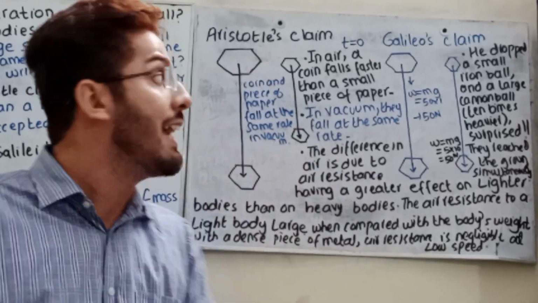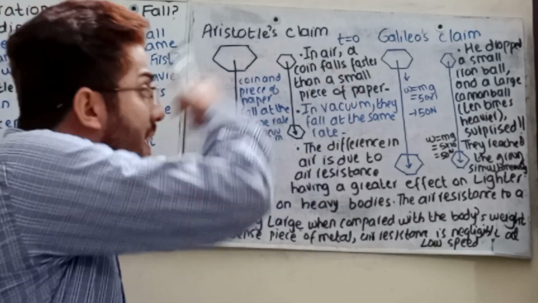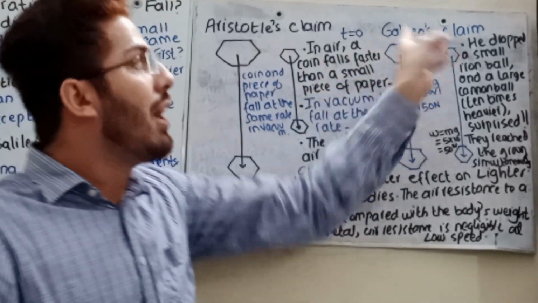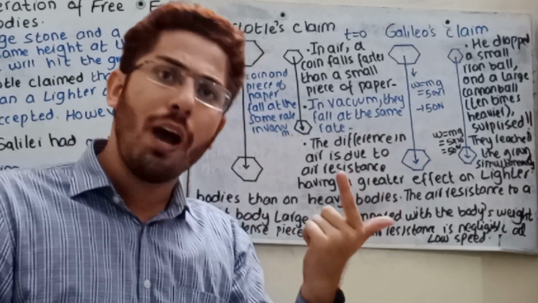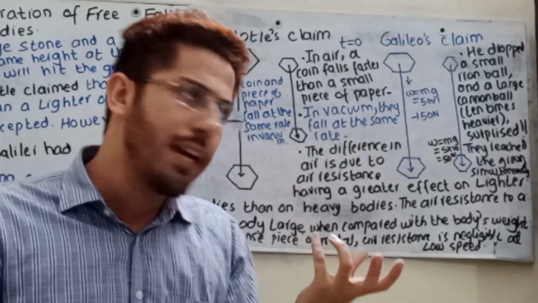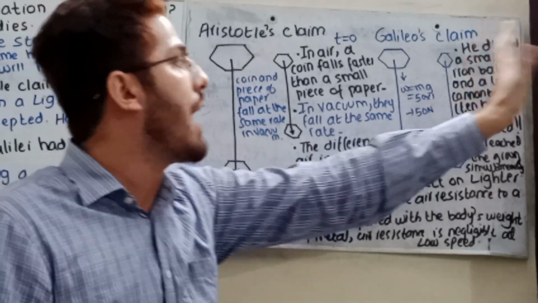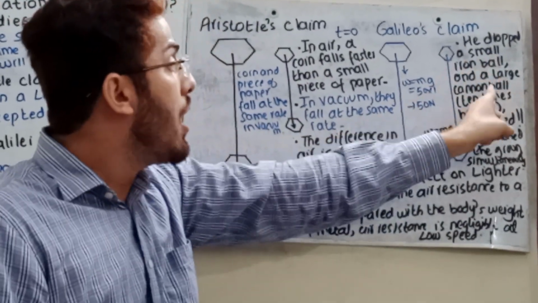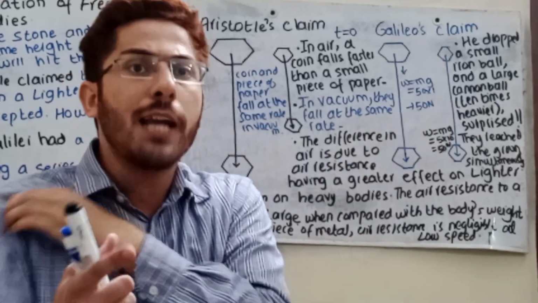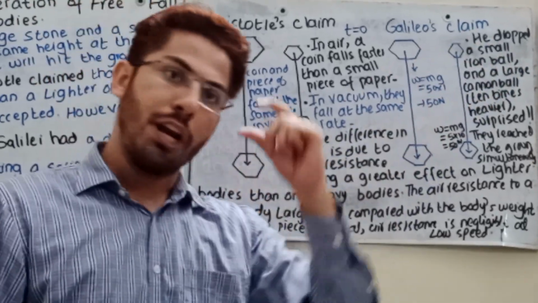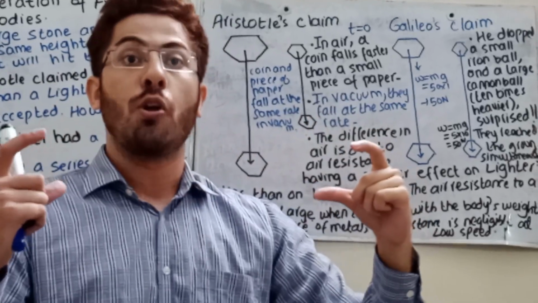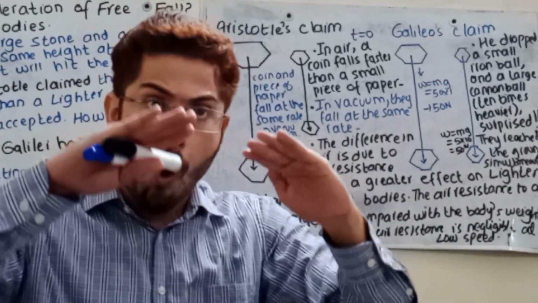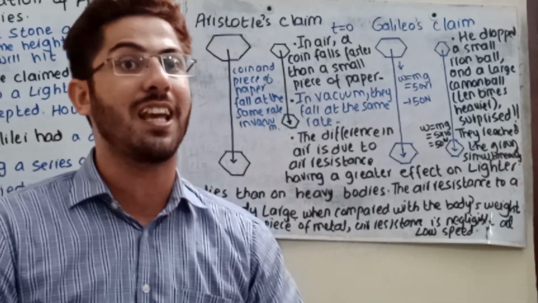We were not clear until the 16th century. Students, do remember, this is the experiment done by Aristotle. Now Galileo also assumed that Aristotle was right, so he dropped a small iron ball and a large cannonball, 10 times heavier than the iron ball. But he was surprised that both objects fell at the same rate.